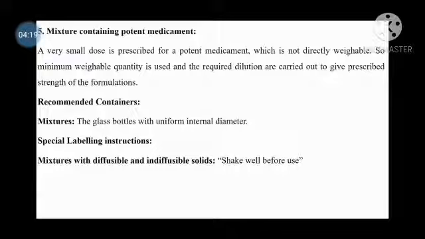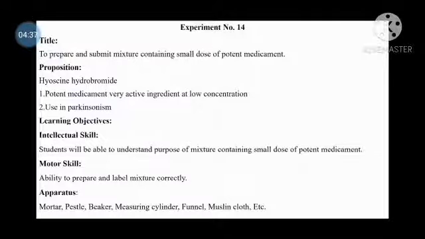So the minimum weighable quantity is used and the required dilutions are carried out to give the prescribed strength of the formulation. The recommended container for mixture is a glass bottle with uniform internal diameter. Special labeling instruction for mixture with diffusible and indiffusible solid: shake well before use. Then start experiment number 14. The title of this experiment is to prepare and submit a mixture containing a small dose of potent medicament.